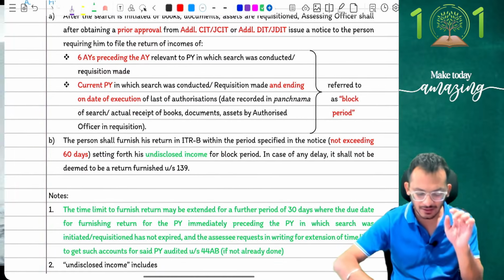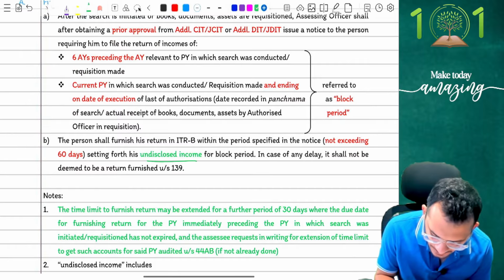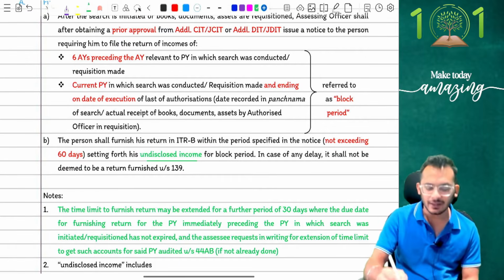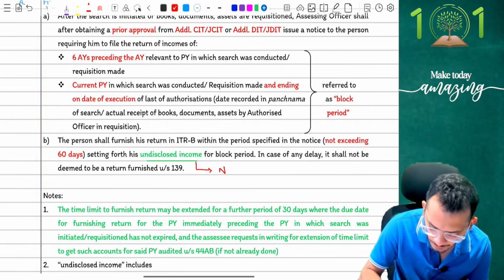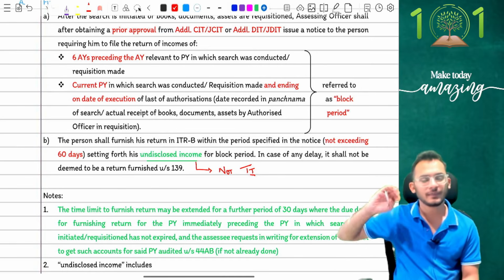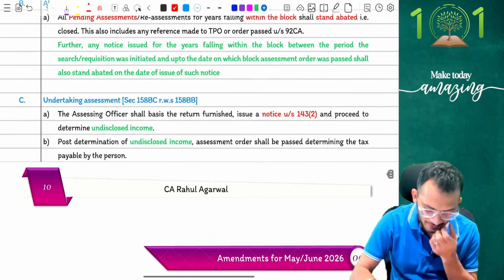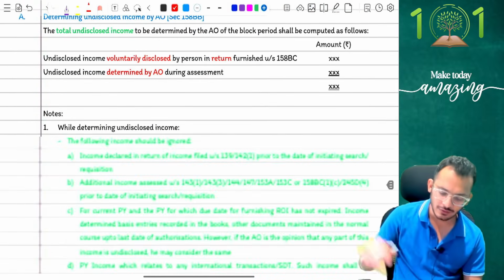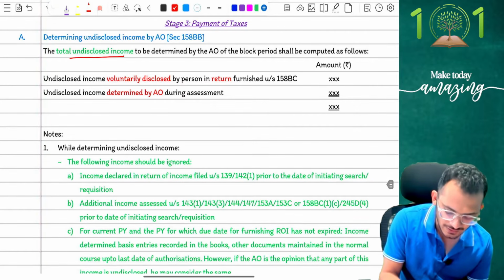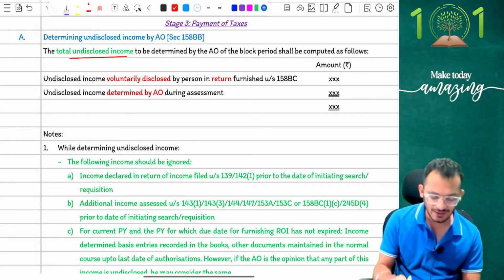The amendment clarifies that the person shall set forth in his return of income only his undisclosed income of the block period, which means now you are not going to report your total income, you are going to report only your undisclosed income. That is all that they ask of you. Yes. So the only information you have to report is your undisclosed income. I'll show it to you also, people. When it comes to your undisclosed income, the issue is like this. Any kind of income you disclose, the undisclosed income is the only thing which is going to be determined by the assessing officer, and this income is going to be taxable at the rate of 78%.